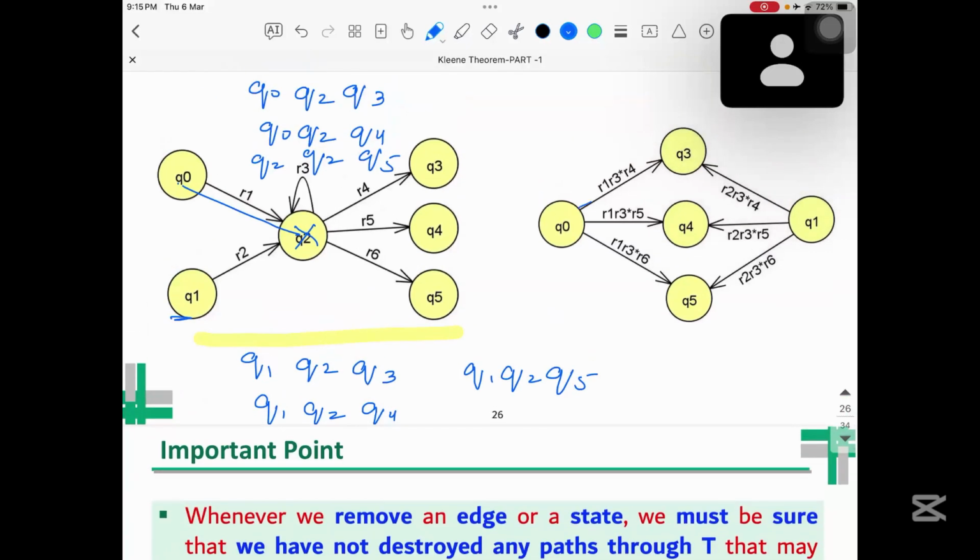And here those regular expressions are basically written. You can see here for Q0, Q2, Q3, it will be R1, R3 star, and for Q3, R4. In the same way, we need to define it for all those things. So if you can see here, how many do we have? 1, 2, 3, 4, 5, 6. So it is 6 paths.